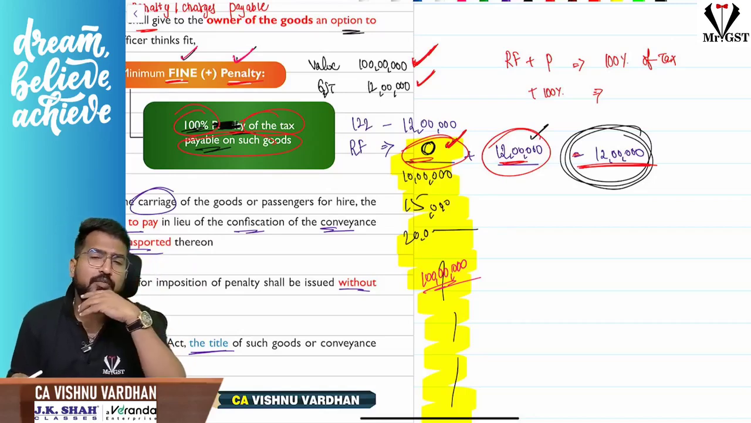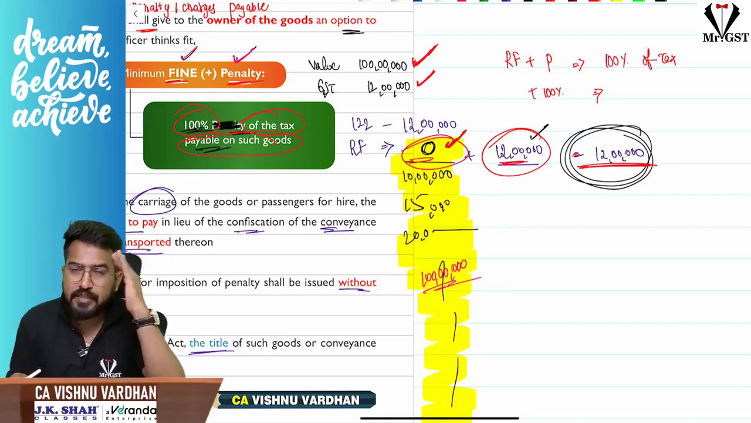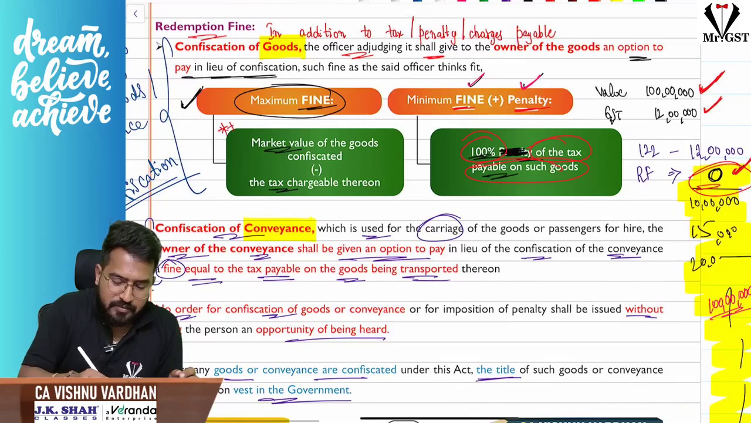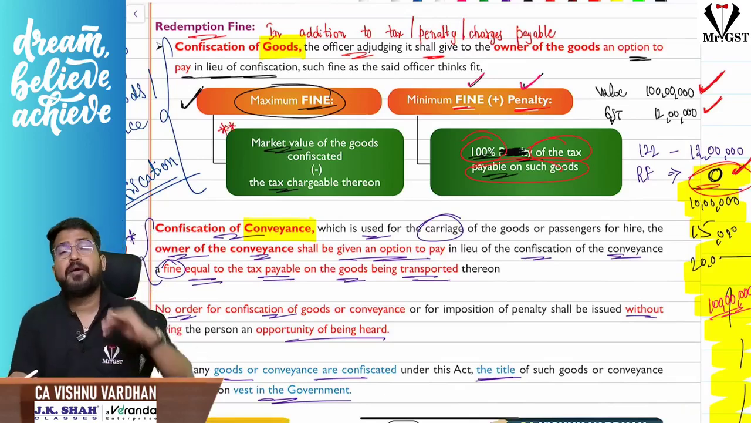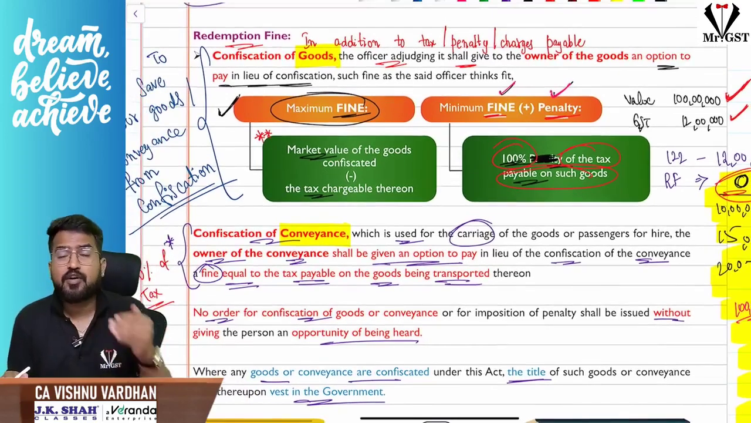Only the redemption fine, how much can I charge, sir? You can charge up to the market value of the goods other than taxes; remember that, it is sufficient. Very, very important, remember this: maximum redemption fine can be the market value of the goods excluding taxes. Right. Next, sir, this is for confiscation of the goods.